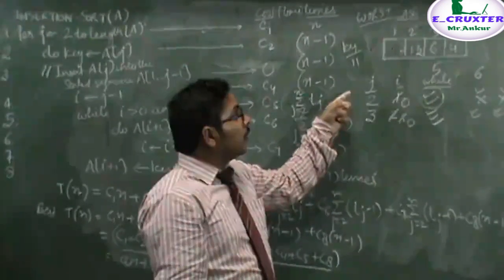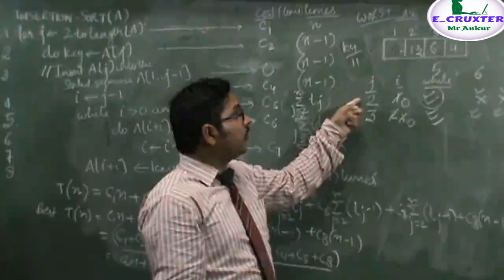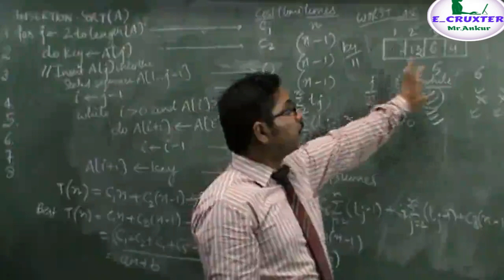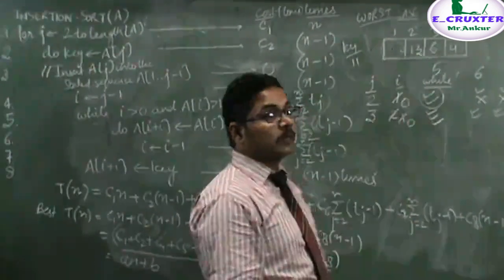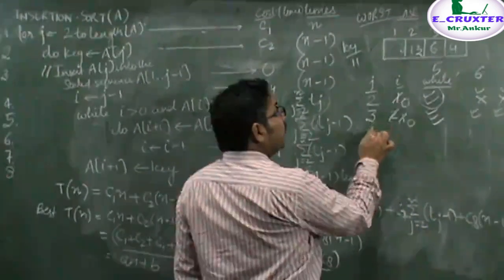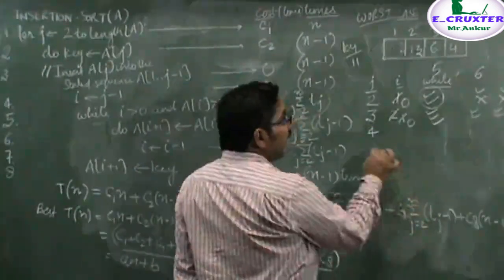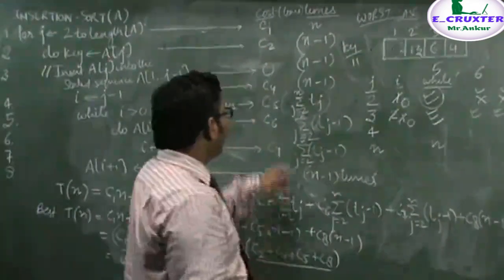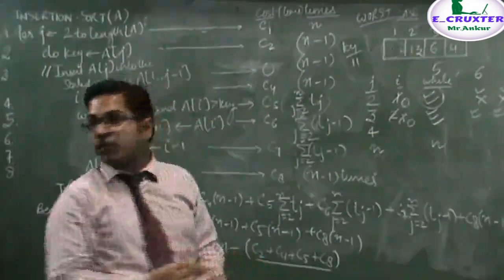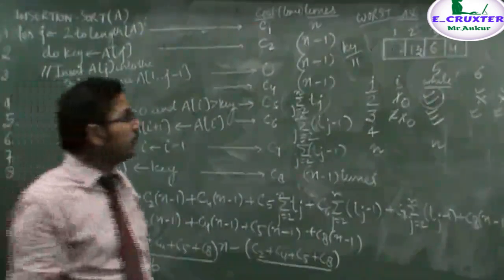Then you will notice from here that when the value of j is 2, the while loop is executed 2 times. When the value of j is 3, the while loop is executed 3 times. When the value of j is 4, it will be executing 4 times, and when the value of j is n, it will be executing n times. Hence, what will be the result of this statement?